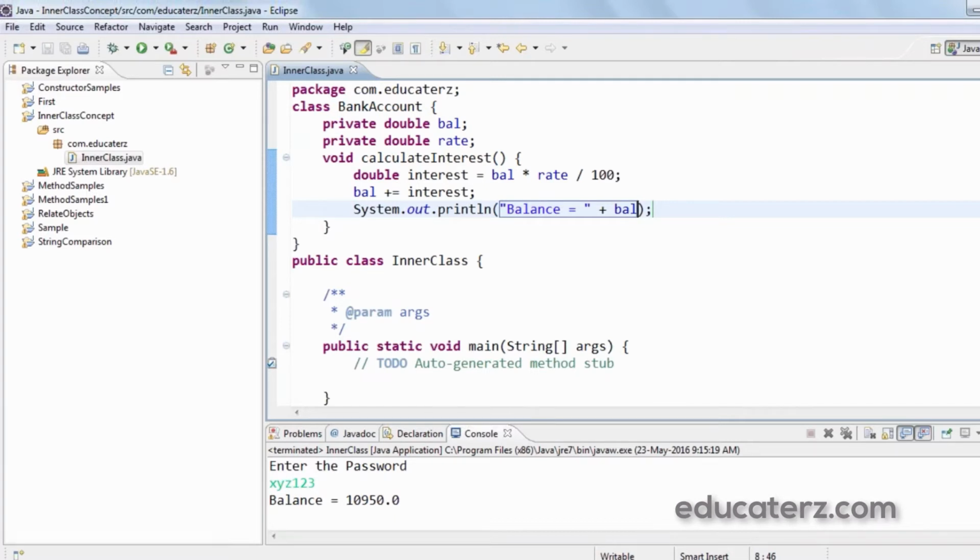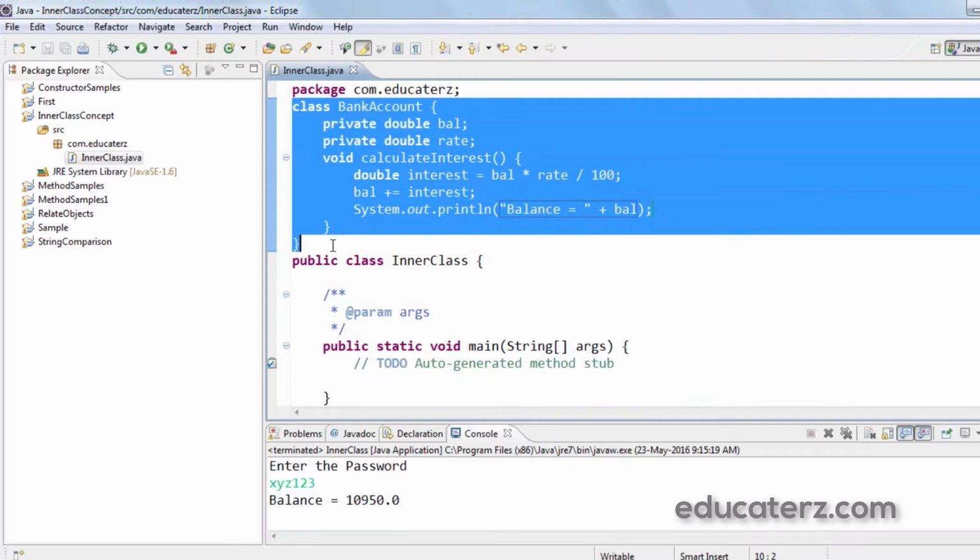Now, if you look at this code, that is bank account class, there is no security for this code. We didn't use any access specifier before bank account class. So it comes under default access specifier. When I say default, it indicates that the class is available to any other class outside. So any other programmer can easily create an object to this class and access the members of the class. So there is no security for the bank account class.